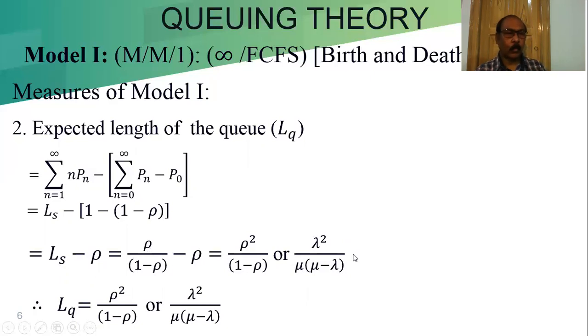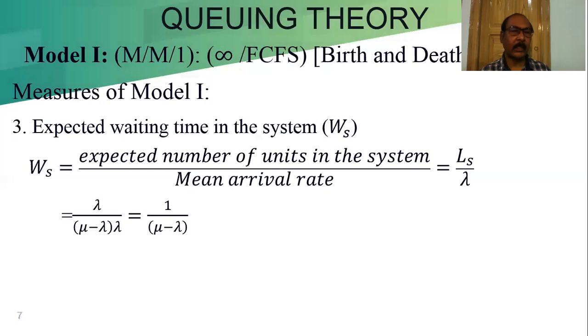So when anyone asks what is the formula for LQ, LQ means expected number of customers in the queue. That is LQ is equal to either rho square by 1 minus rho, or we can say lambda square by mu into mu minus lambda. Now we find out the Ws, then Wq.